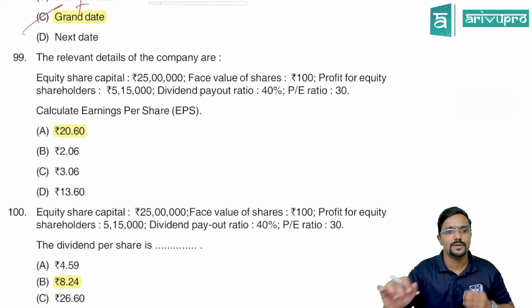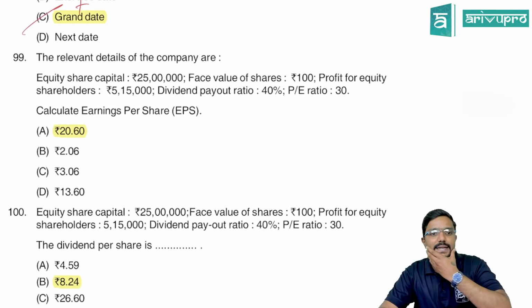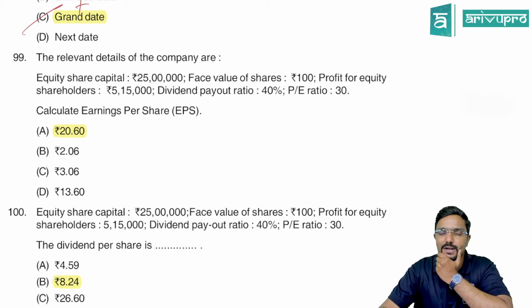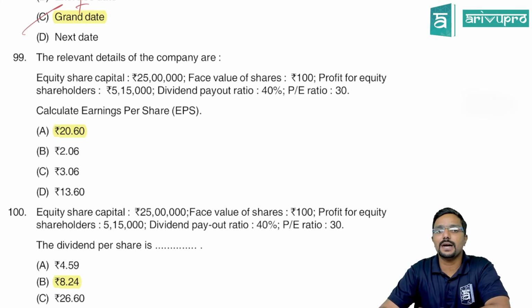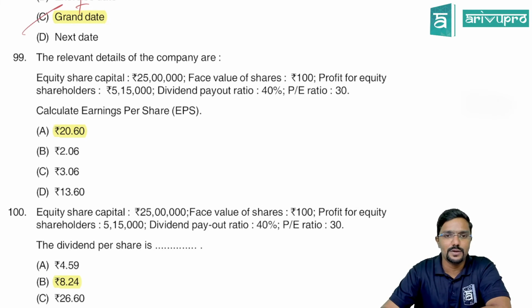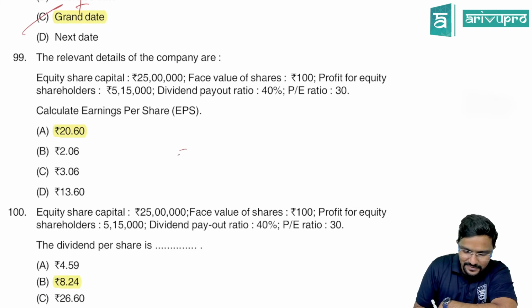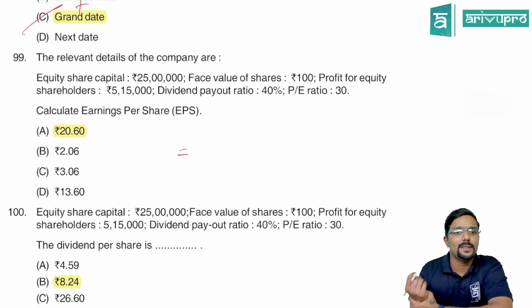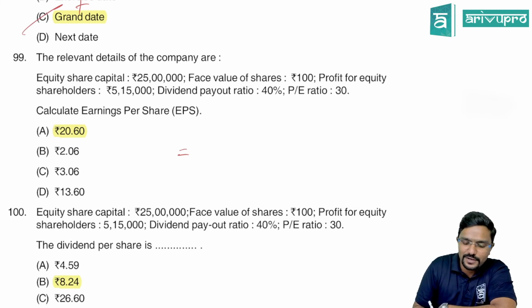Okay. Next, 99th question. The relevant details of the company are: equity share capital 25 lakh, face value of the share is 100, profit for equity shareholders, that is earnings available to equity shareholders, is 5,15,000, dividend payout ratio is 40%, P/E ratio is 30. Calculate earnings per share. To calculate earnings per share, some irrelevant information is given. Earnings available to equity shareholders is how much? 5,15,000.